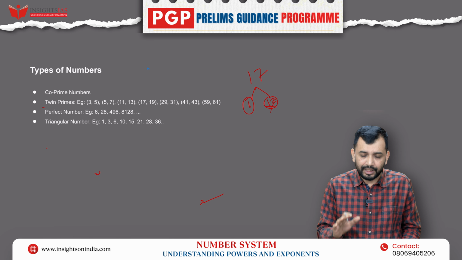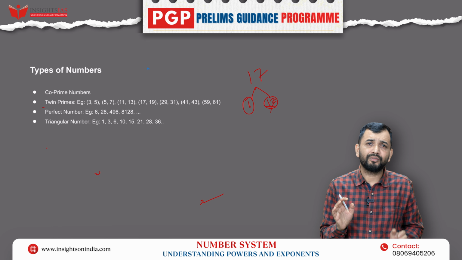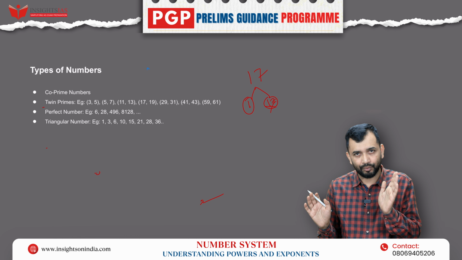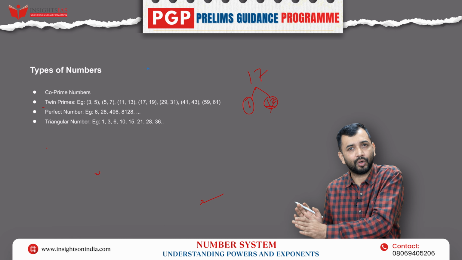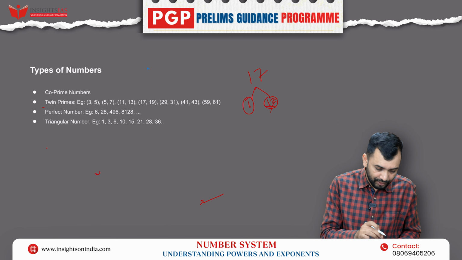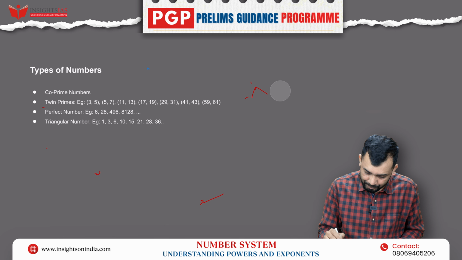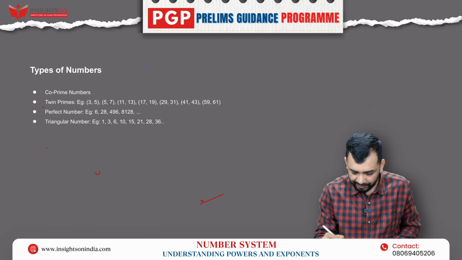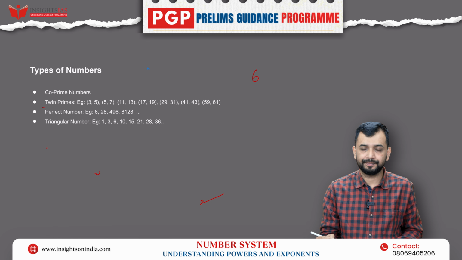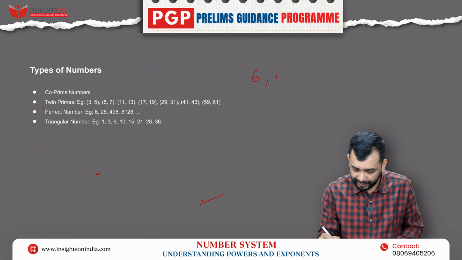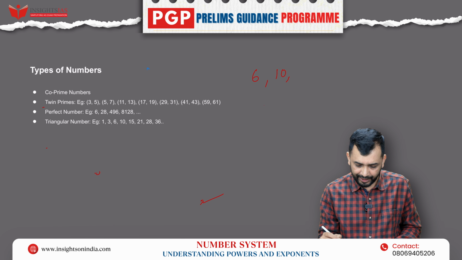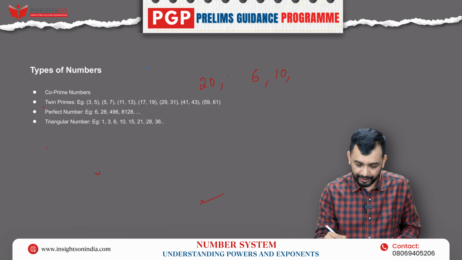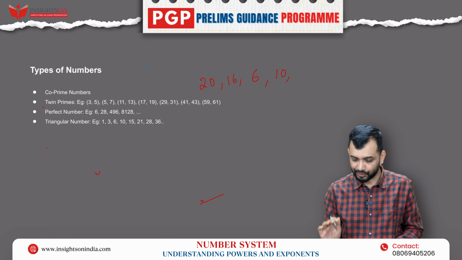So, to understand how to find whether a given number is prime or not, first we understand the basic rule by writing the factors of any given number, how it will work, right? And then apply the same logic for the prime numbers. First we'll take a composite number. Let's take a simple number 6. Then I'll take another number 10. Another number, let's say, I will take is 20. And another number, finally, 16. Let's take 4 numbers to understand.